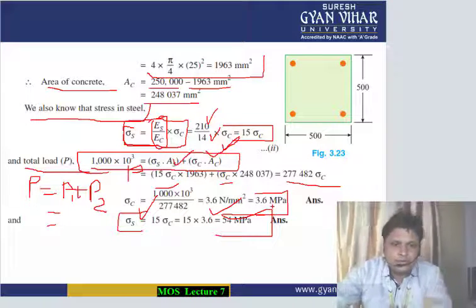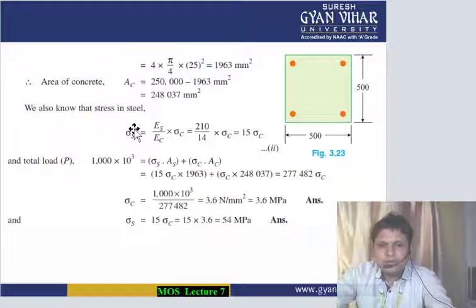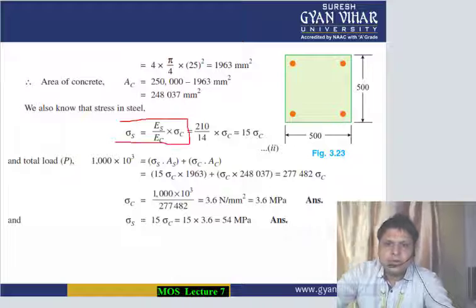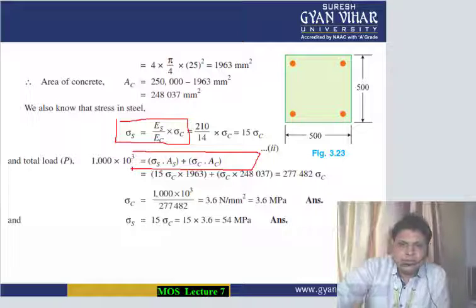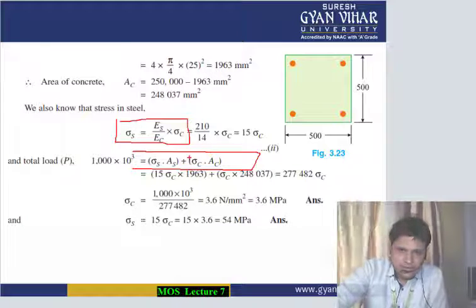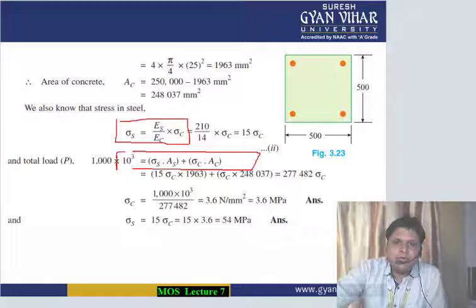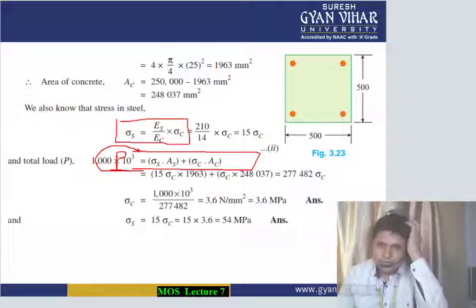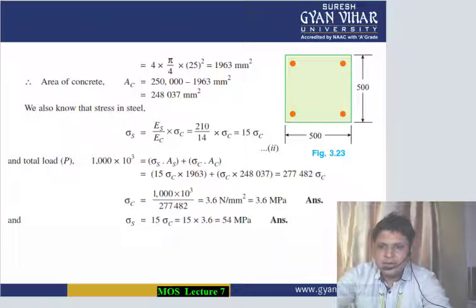The two equations which are very important are these two, which will be used in case of composite structures. One is this one and the second is this one. For these equations we have to calculate the individual areas. We have to see whether any stress is given to us, or we have a load value. If the total load value is given to us, then this formula will be beneficial for us. So now moving into our next numerical, next example.